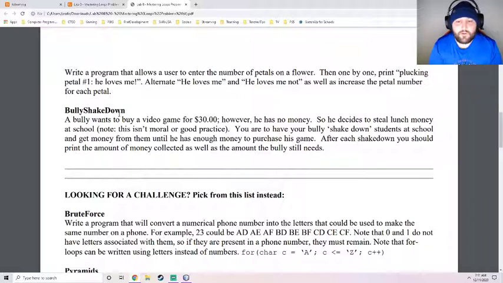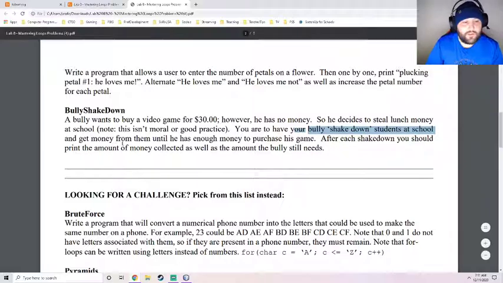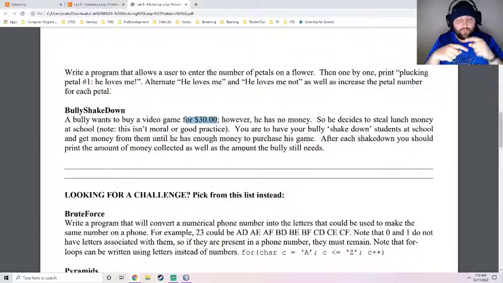All right, so we are going to be programming to have our bully shake down students at the school and get money from them until he has enough money to purchase his game. So we know that his game is $30. So we're going to need to loop. He's going to have to keep shaking down kids. So walking down the hallway, grabbing a kid, shaking them down, they drop their money until he has 30 bucks. So he might get $2 from the first kid, and then he goes and finds another kid, shakes that kid down, gets another $3. Now he's at $5. So we just got to keep going until we get to 30.